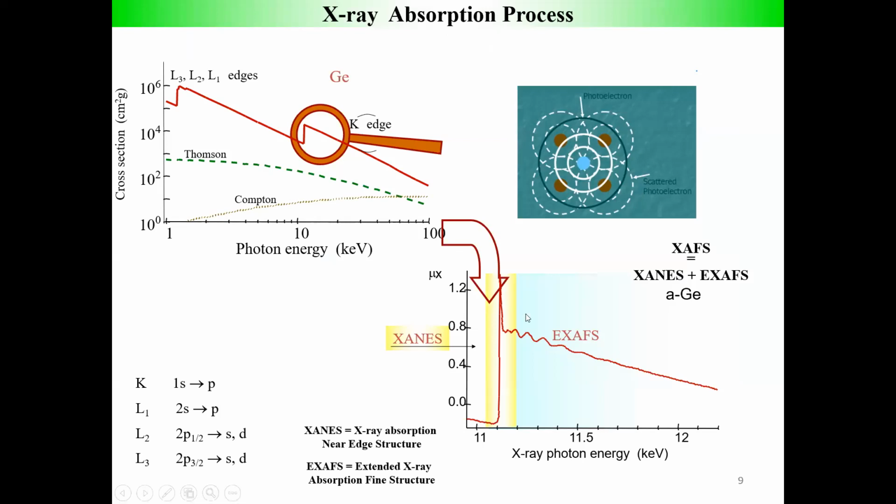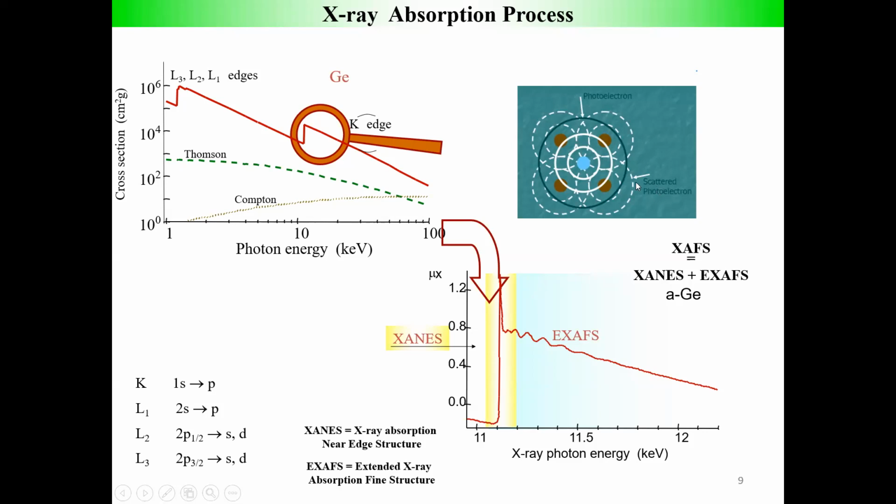X-ray interaction with the matter. And this is, for example, you see the plot of the absorption cross-section versus photon energy in the range of 1 to 100 keV. And then you can see there are 3 major phenomena here: the Compton, Thomson, and the upper one is photoelectric absorption. So basically in this energy region, we have predominantly the photoelectric absorption cross section, and